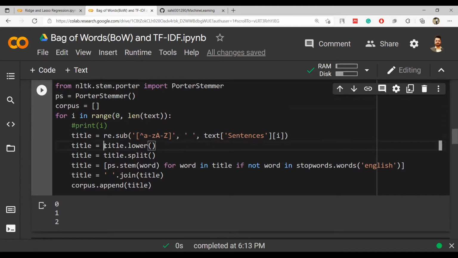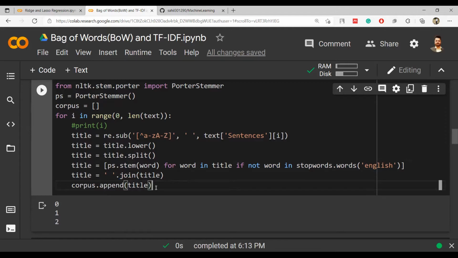Then we make it lowercase and split each word one by one in a for loop. This is a single line for loop. You can look into it on your end, but we are removing all the stop words out of my sentences. And then we join the words back together with spaces, so that my sentence looks cleaner. So in a way we have developed a corpus.